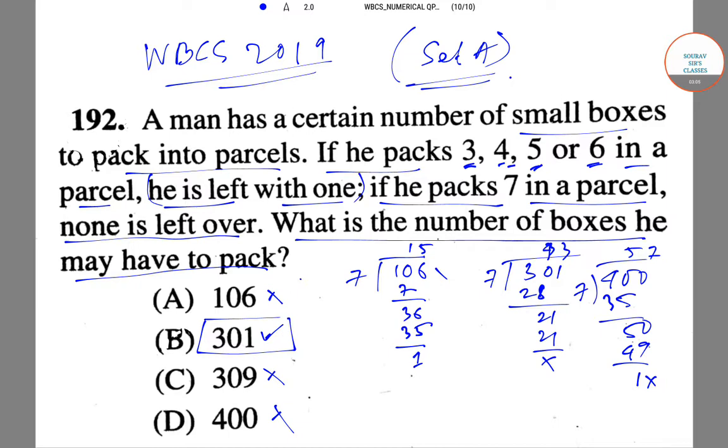To check whether this number is correct or not, let us divide 301 by 3. If we divide 301 by 3, we have 1 as a remainder, 100 into 3 plus 1. If we divide it by 4, we have 75 into 4 plus 1, so 1 is the remainder. Again, if we divide it by 5, we get 1 as the remainder. And if we divide by 6, we also get 1 as the remainder. So as you can see, option B, the number of boxes equal to 301, is the correct answer.